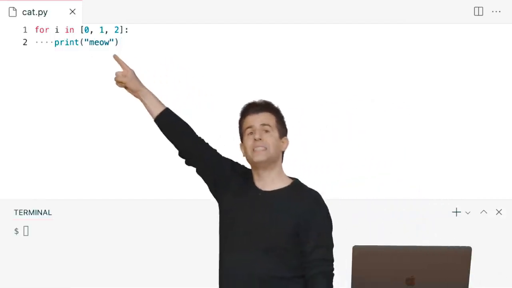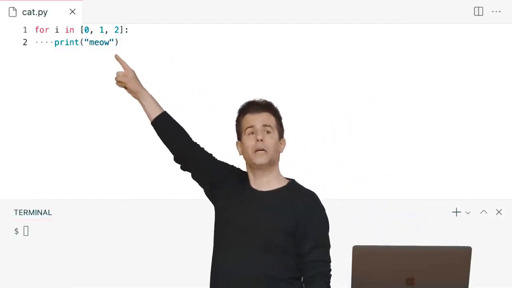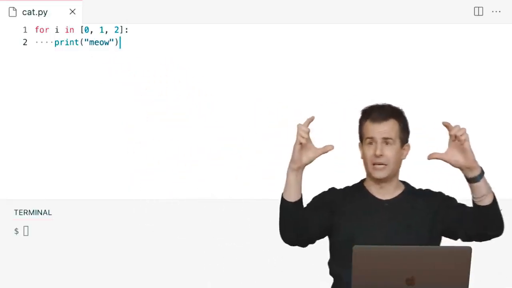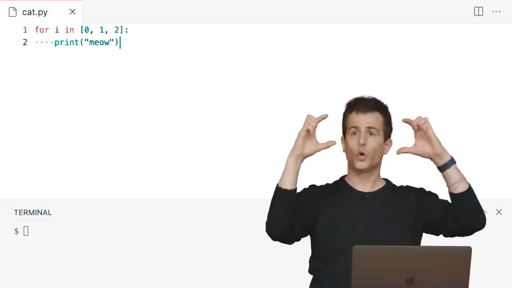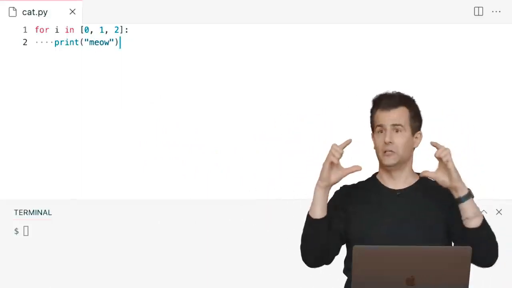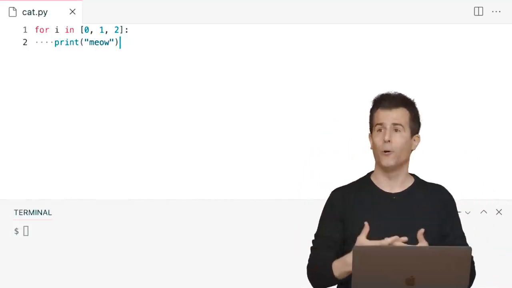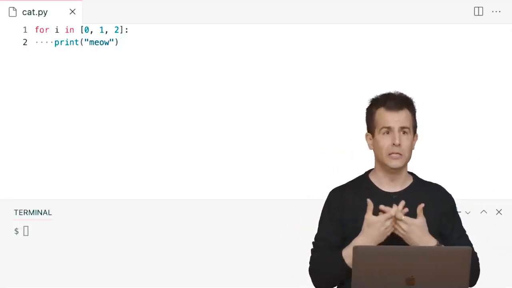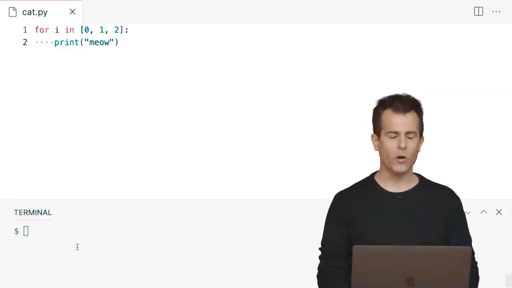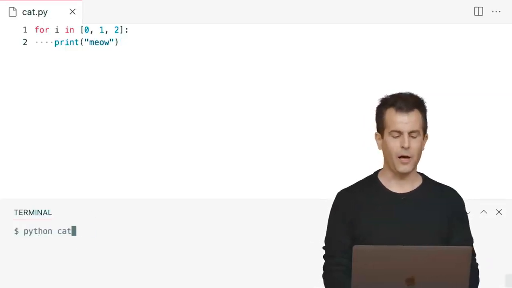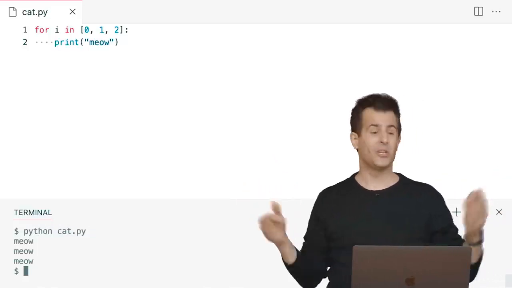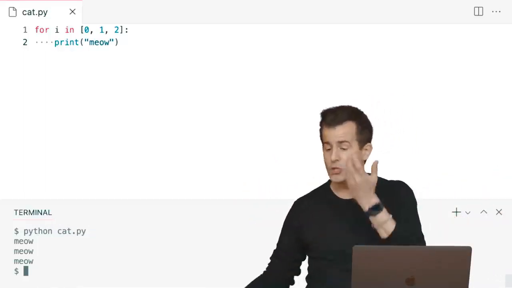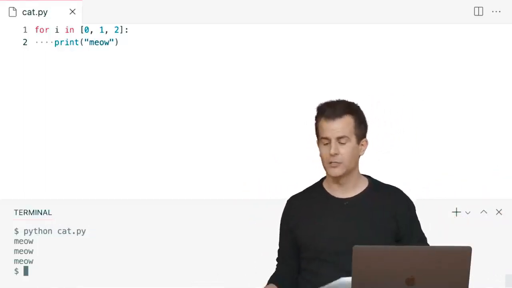The list in this program is exactly that, 0, 1, 2, and notice the square brackets. Those aren't parentheses. Those are square brackets that represent a list. That's how you know visually as the programmer, and that's how Python knows as the language that you intend for that to be a list. So let me go ahead and run this, python of cat.py, and it works just the same. But it's only 2 lines. It's pretty readable once you have familiarity with that construct.